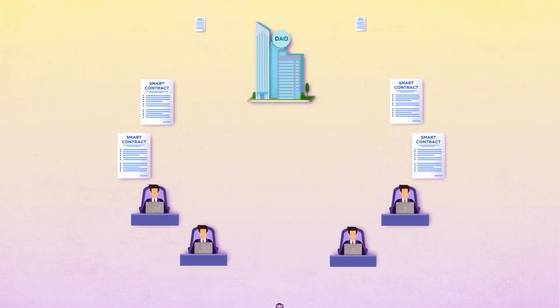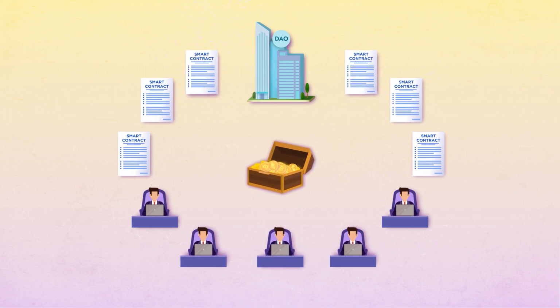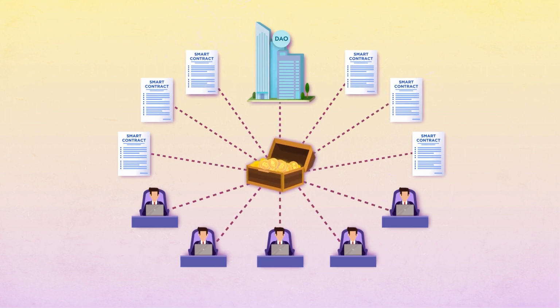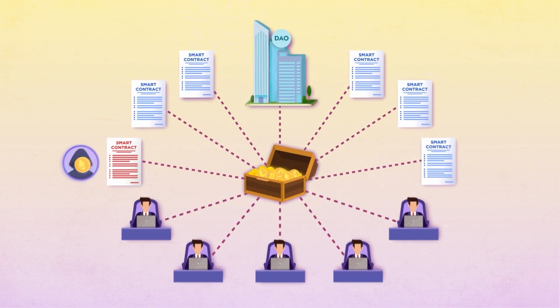Another challenge of DAOs is the risk of hacking attacks. Occasionally, the smart contracts on which the organization relies may have security vulnerabilities that hackers can exploit, potentially leading to the theft of funds from the treasury. This fate befell The DAO project, a third of whose capital was stolen during a hacking attack.